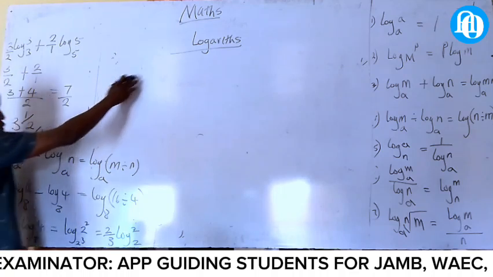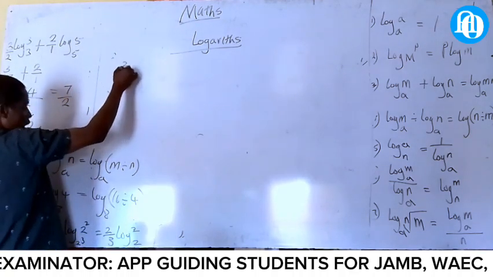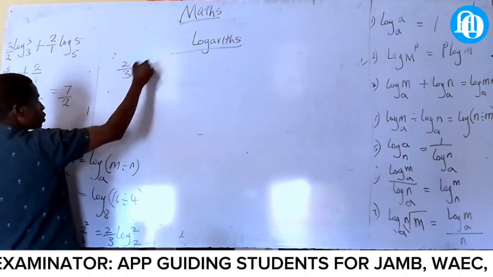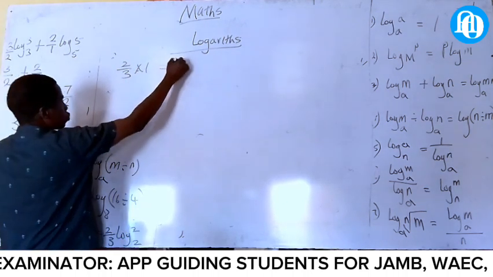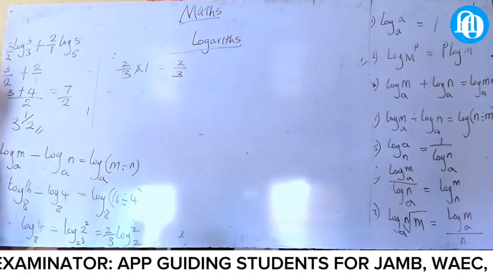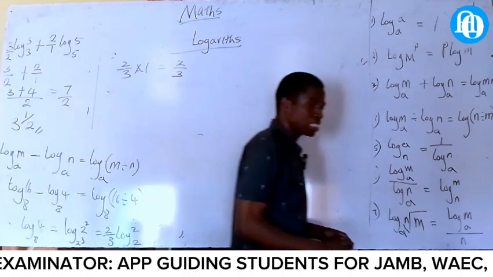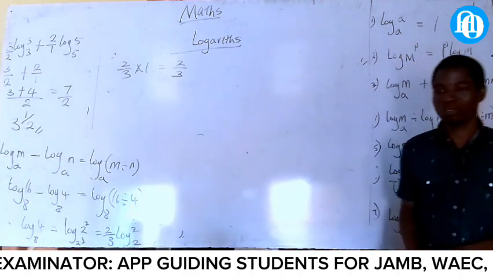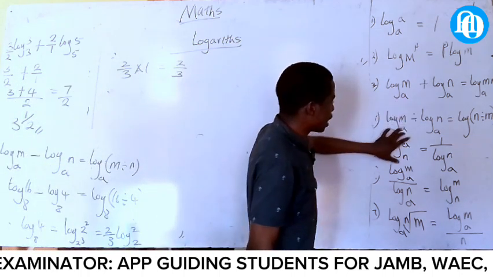This one will now be what? Who can tell me the answer? It will be 3 and 2 all over 3 log what? This one will be 1, times 1 is the same thing as what? 2 all over 3. That's the answer. Are you hearing me now? That's the answer. What am I doing now? You don't know. The next one is what?